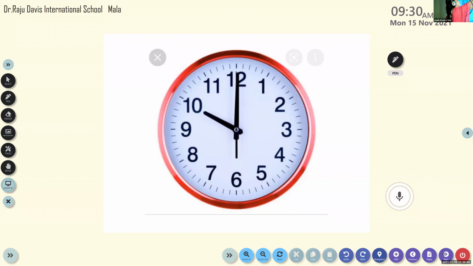Okay. So here you can see one clock, isn't it? Andrea, please unmute. Okay. Can you tell the time? What is the time here? Here, where is the minute hand? It is on 12. Okay. Then where is the hour hand? It is on 10. Right? Isn't it? Yes or no, Andrea?